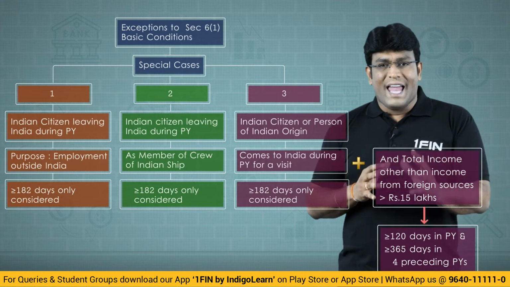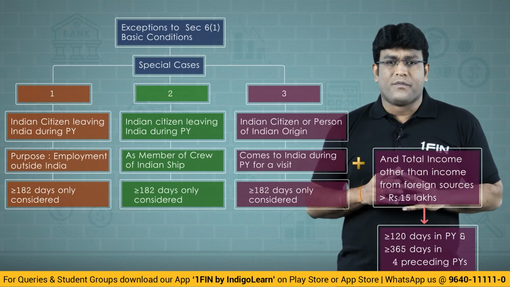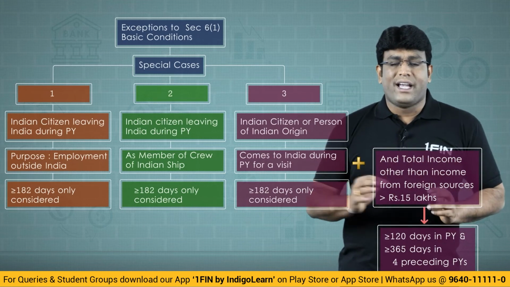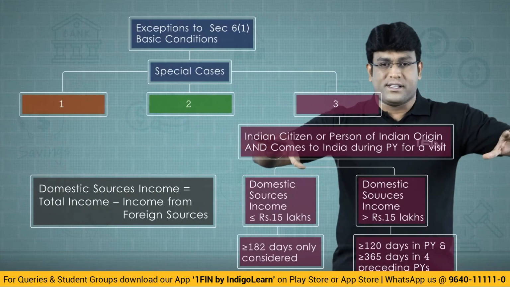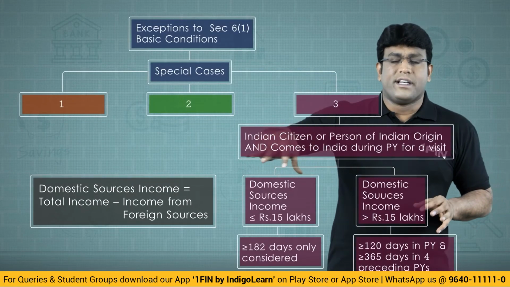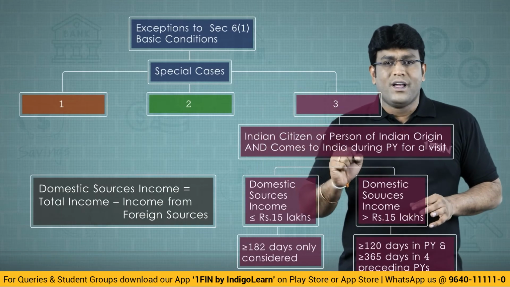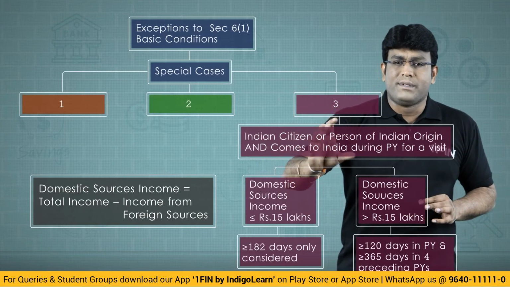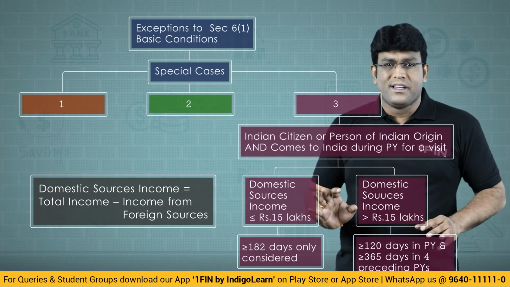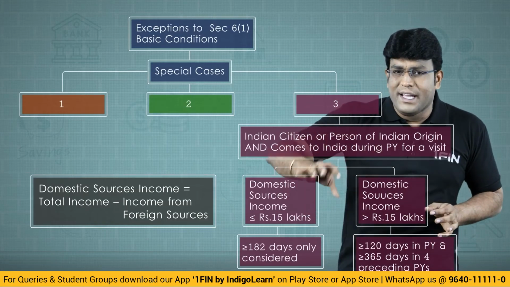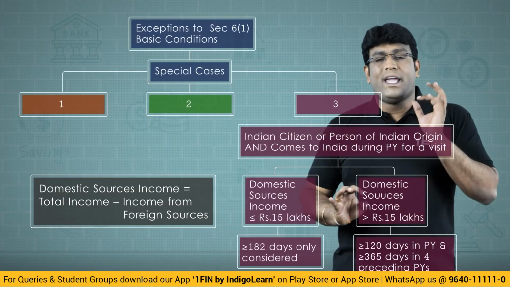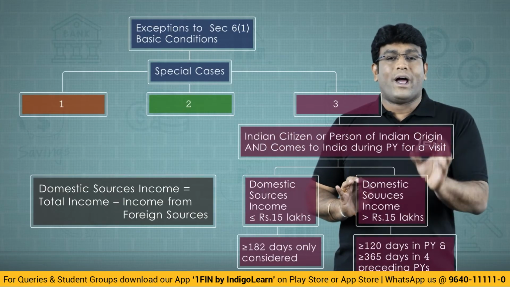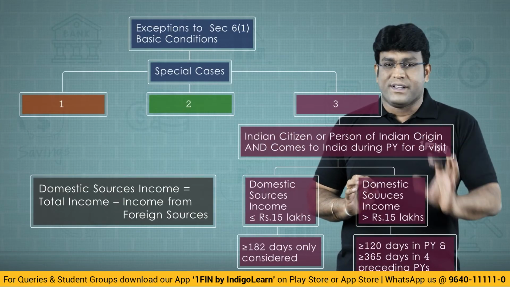So friends, the language given by the law is very simple, my dear friends. What they told in the law is that I'll divide that into two cases. Case number 1, Indian citizen or a person of Indian origin who comes to India for a visit during the previous year. His total income does not exceed 15 lakhs other than foreign sources. Then he is regarded as a resident only if he is in India for a period of 182 days or more during the previous year.